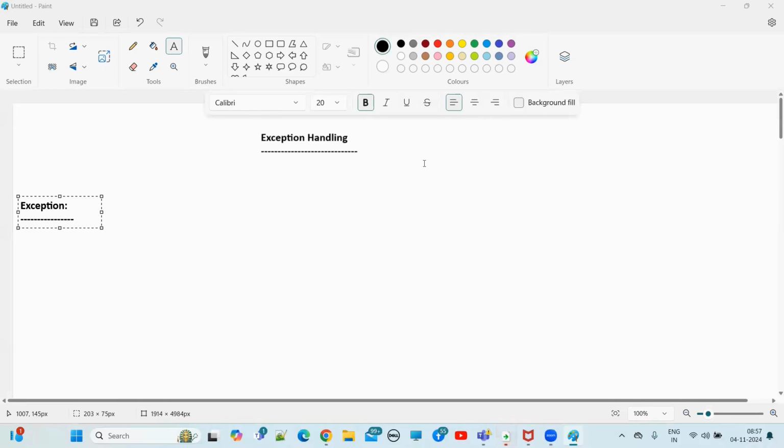So usually, the end users: do you think they are technical persons or laymen? Usually the end users are laymen. They don't know anything about technical things, right? So we are going to develop the application, and we are giving that application to whom? The people who need that application.